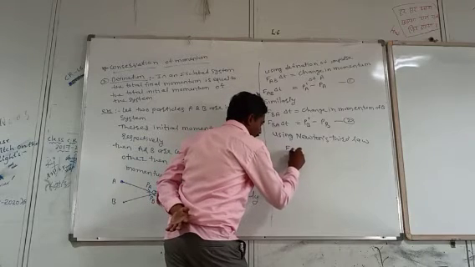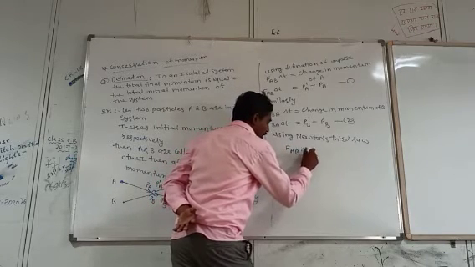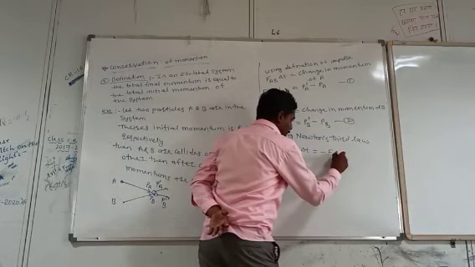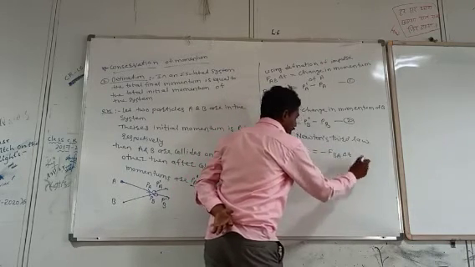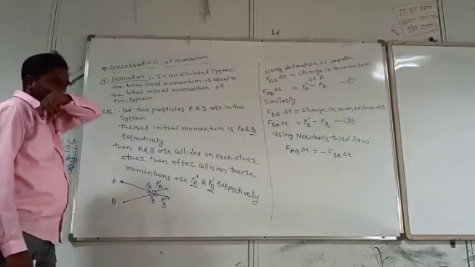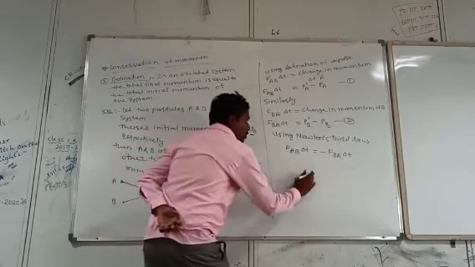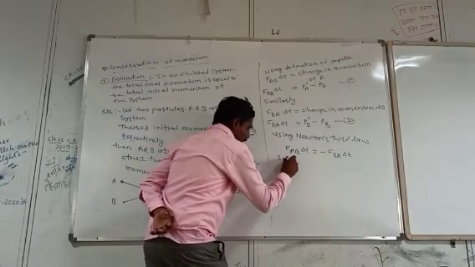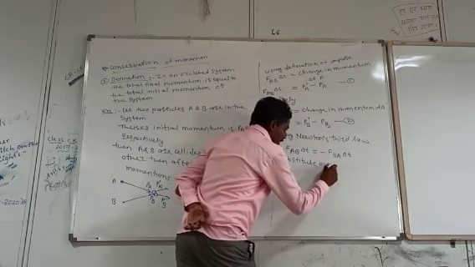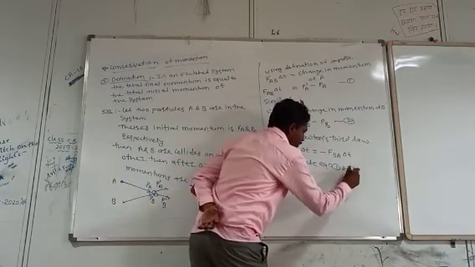Therefore, FAB into delta T is equal to minus FBA into delta T. This is Newton's third law. Then substitute equations 1 and 2.